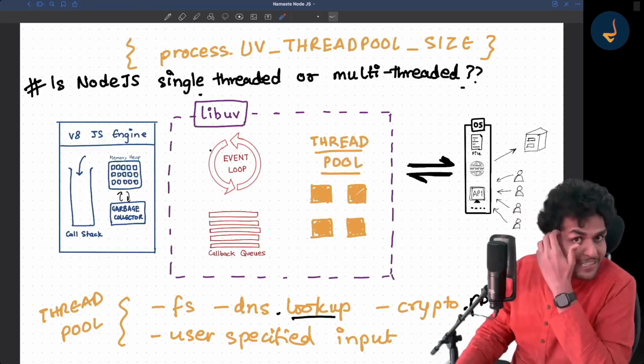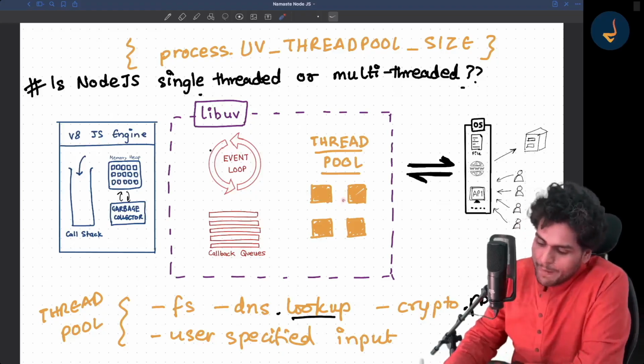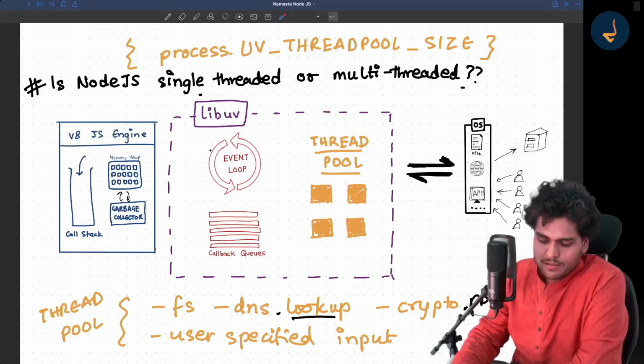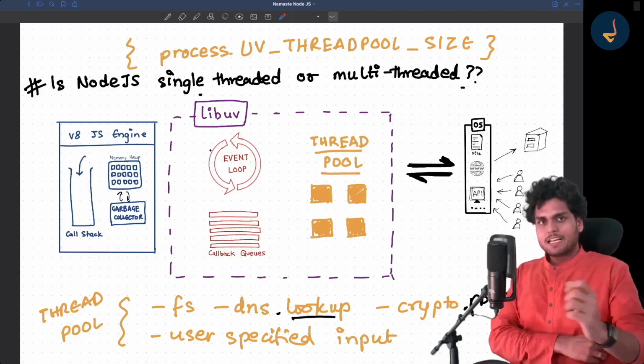I will show you an example of the thread pool in VS Code first of all. And by default, this size is 4. You should know this.